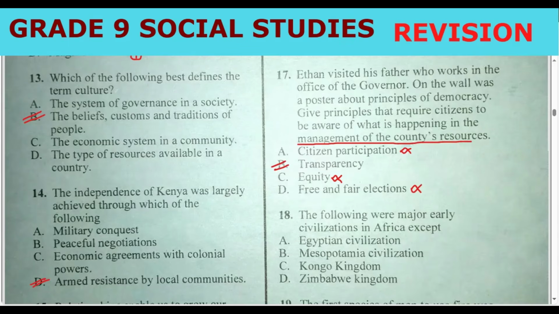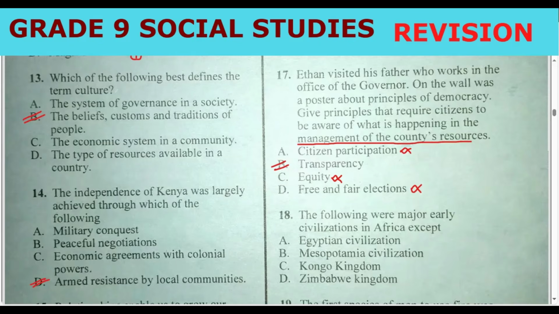All right, question number 18. The following were major early civilizations in Africa. Do you remember the civilizations in Africa? Yeah, some of you have forgotten them. When they tell you civilizations in Africa, remember the early kingdoms we have learned about in CBC: the Kingdom of Congo, today DRC.